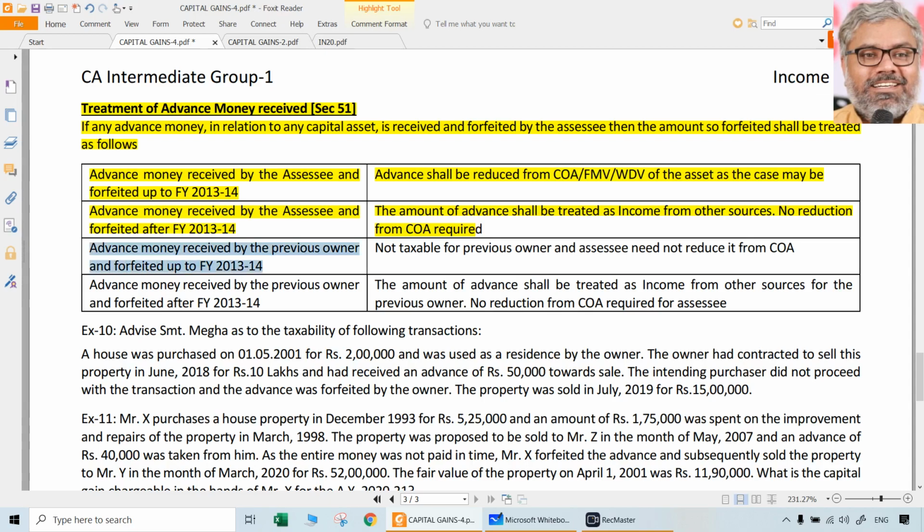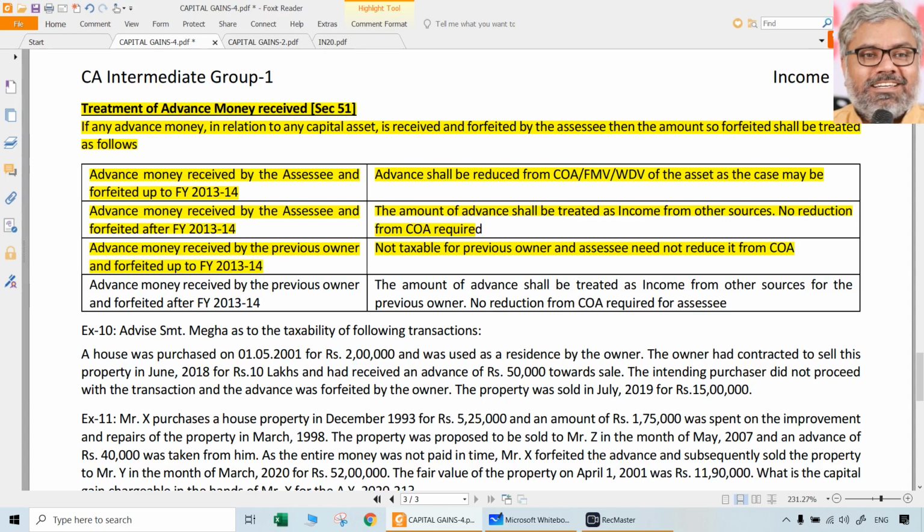But look at another point. This is also a loophole which was there earlier. Advance money received by the previous owner and forfeited, not the SSE, the previous owner. Then earlier what was the situation? It was not taxable for the previous owner also, and the SSE need not reduce it from cost of acquisition either because he did not receive it. That means it completely evaded the tax. Any income completely evading the tax is not a good thing, but it was an unfortunate situation prior to 13-14.